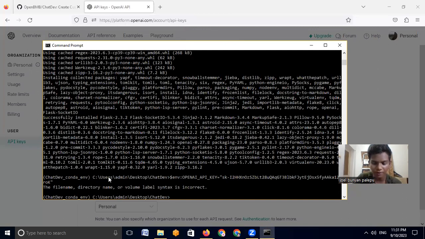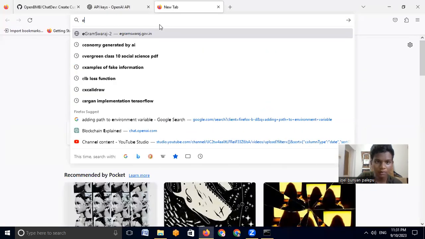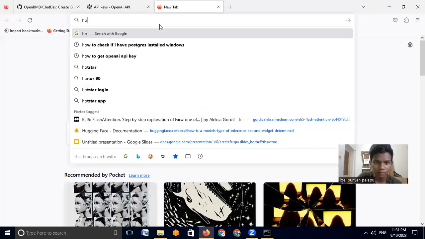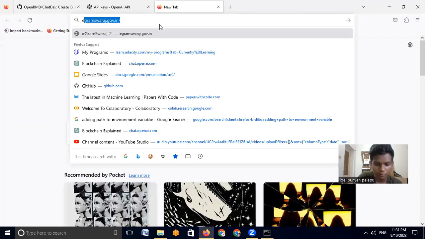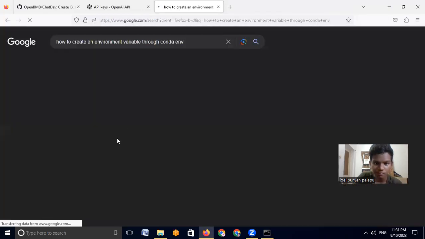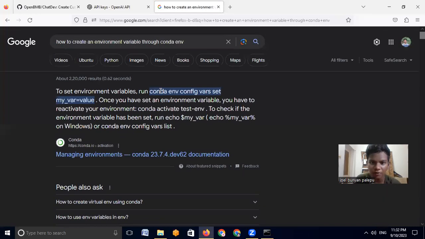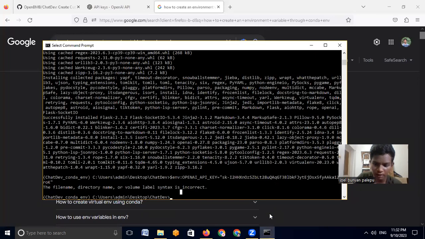Okay, we are getting an error with the file name, data name, and volume name. I think this is not the right way to set an environment key. I'll just look it up. Yeah, so we have to follow this style, I think. I'll just copy this and paste it here. I'll still set it as the OpenAI API key.